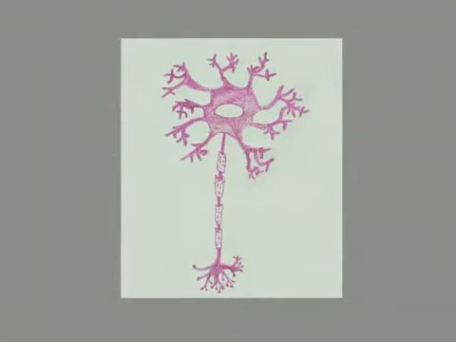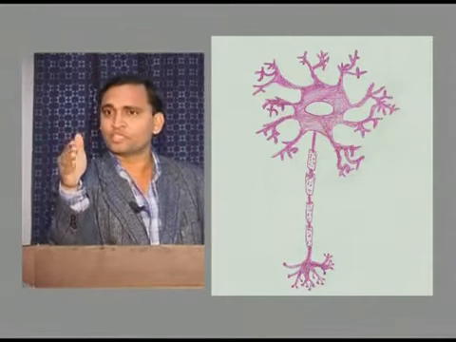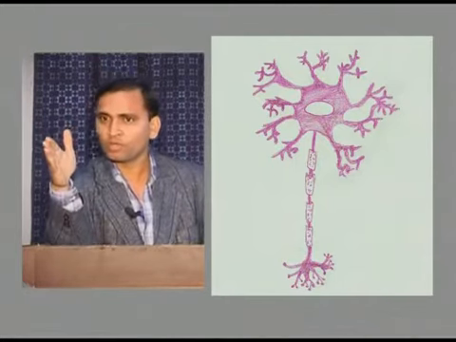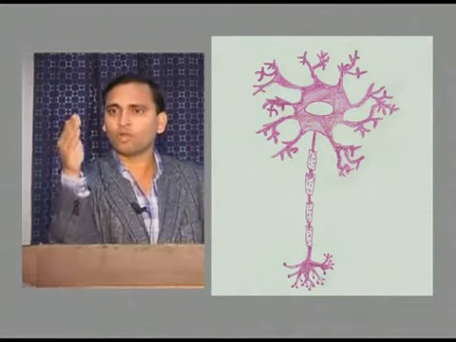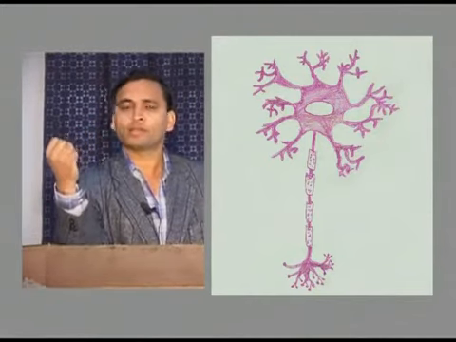Whenever there is any forceful contraction, the signal will go to the spinal cord, and the spinal cord has a synapse with the alpha motor neuron, which is responsible for contraction of the muscle. So it will stop giving signal to the alpha motor neuron. When your alpha motor neuron does not get a signal, your muscle will not contract. It means it will relax.